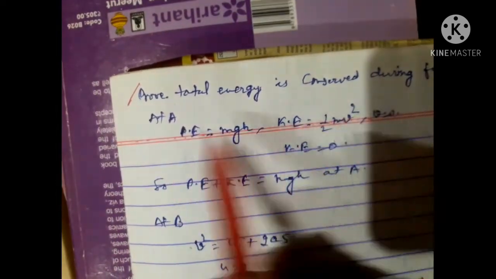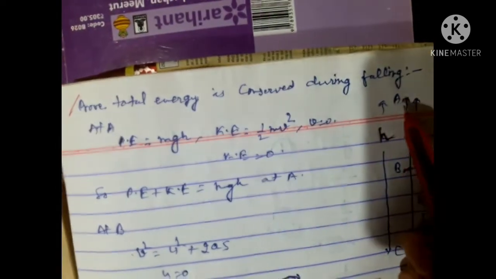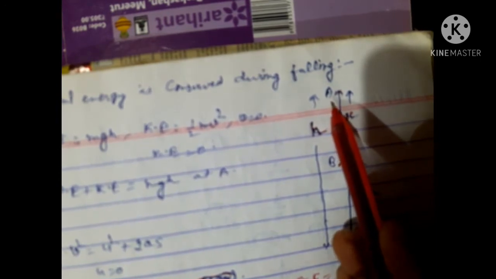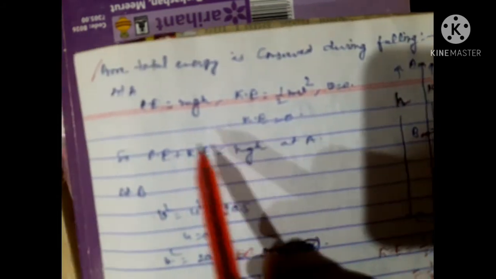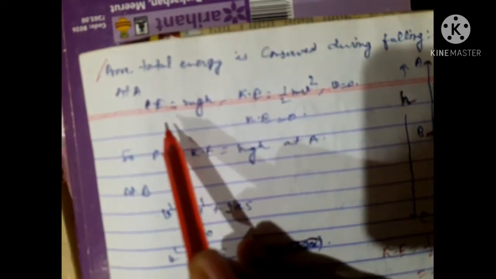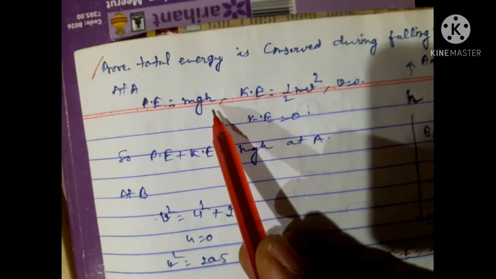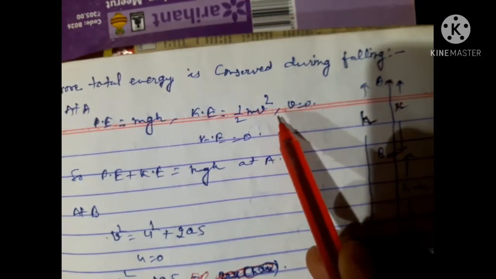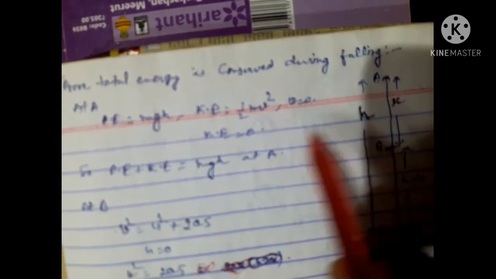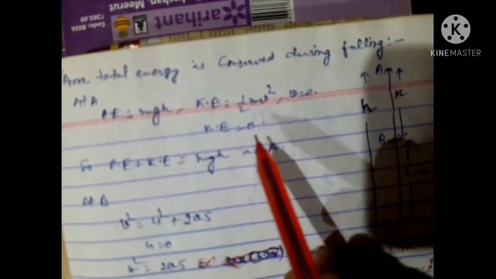Now at A, what is the energy? At A, potential energy is equal to mgh, and kinetic energy is half m v square, where v is equal to 0, so kinetic energy is equal to 0.